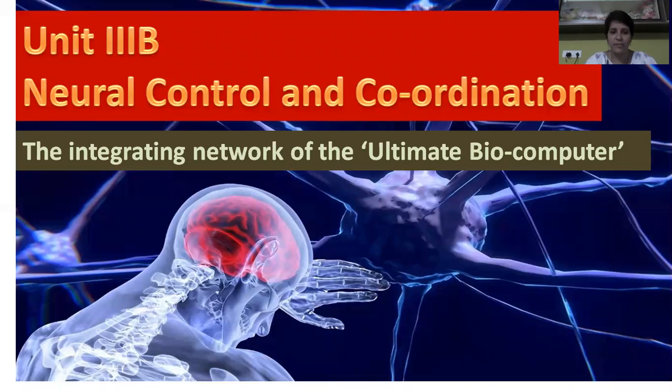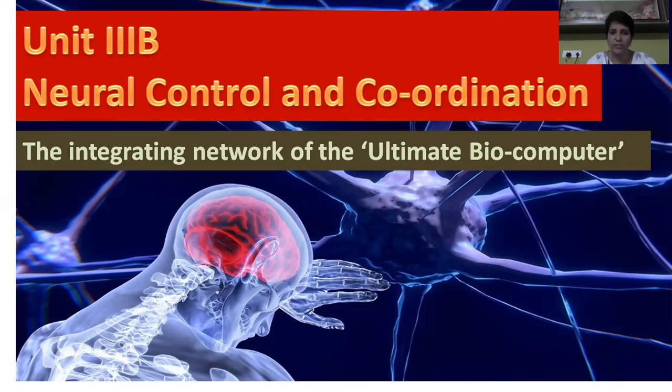The nervous system is the system formed by the group of neurons and a second type of cells called glial cells. The main function of this nervous system is control and coordination. We have two different systems in our body that help in control and coordination. One is the nervous system and the second one is the endocrine system. These two systems are called integrating systems.